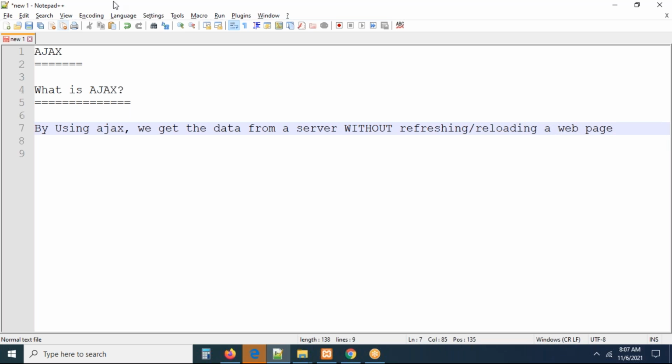Can you imagine? Generally, if you want to get the updated data from a web page, what we do is refresh the page to get the fresh data. After that, we will see the updated information.